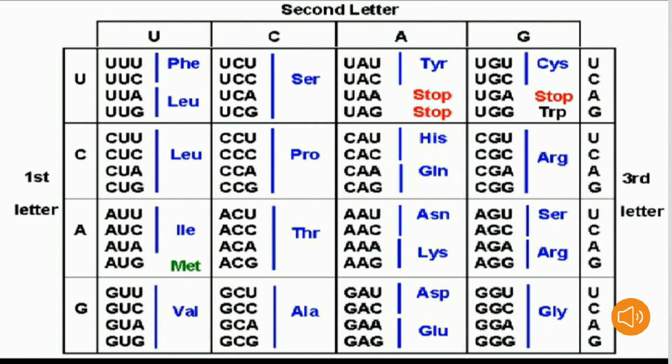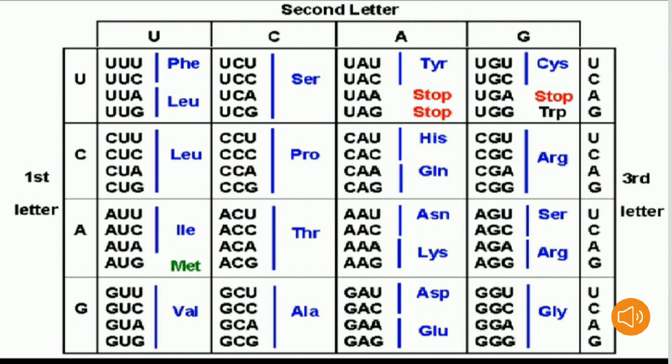What is the meaning of sense codons and non-sense codons? Sense codons are those codons which code for amino acids. Out of these 64 codons, there are a few codons which do not code for any amino acids. Those are called non-sense codons. Other than that, all other codons are sense codons.